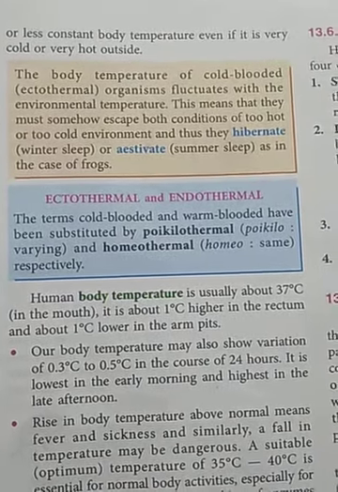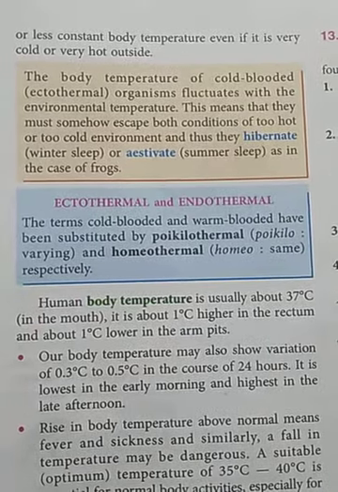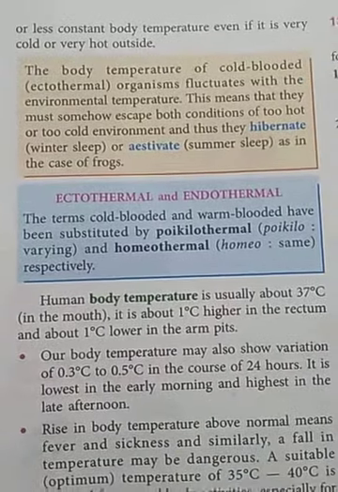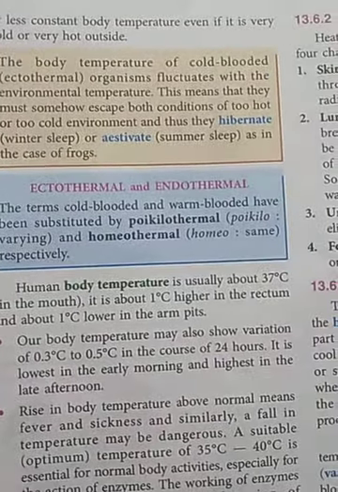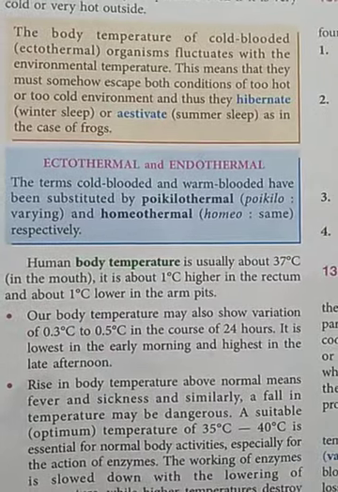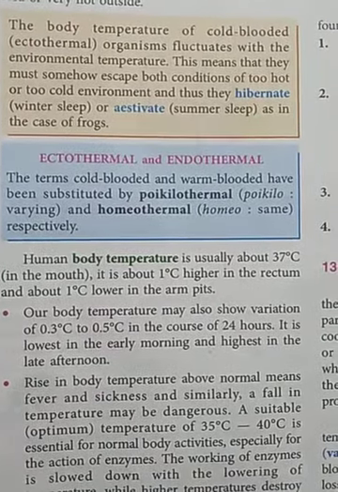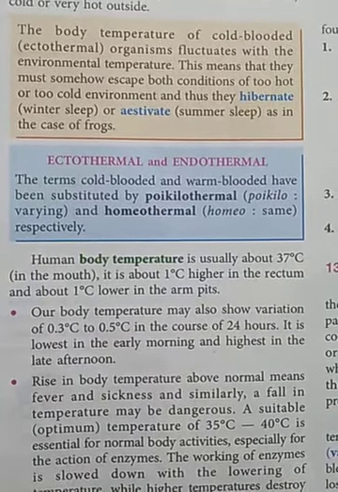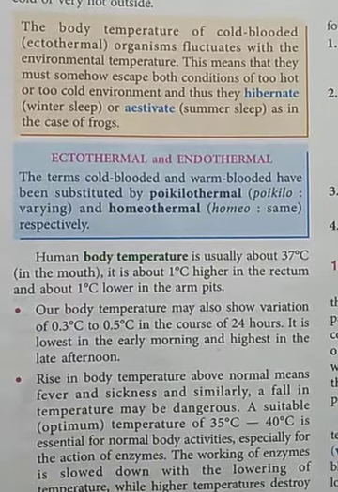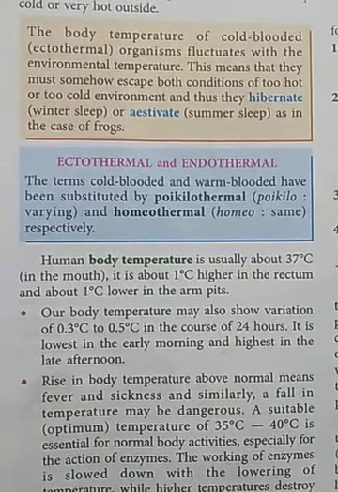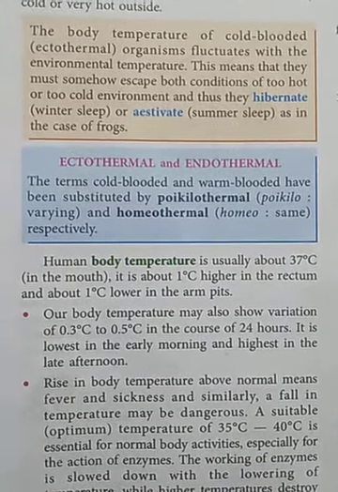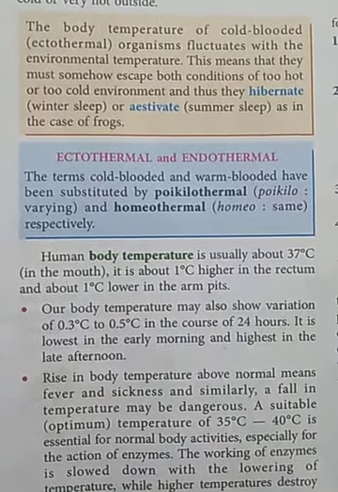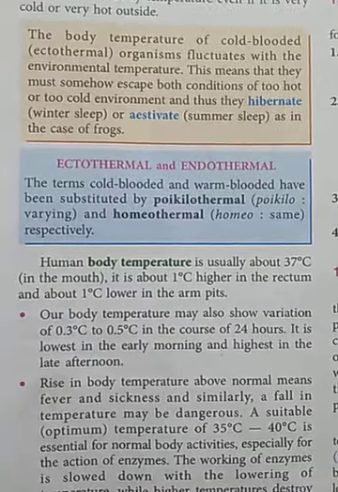Now students, there is one more term for ectothermal and endothermal organisms. These ectothermal organisms are also known as poikilothermal organisms. And ectothermal means cold blooded organisms. And the endothermal organisms, which are also known as warm blooded organisms, are also known as homeothermal organisms. Now the human body temperature is usually about 37 degrees Celsius.